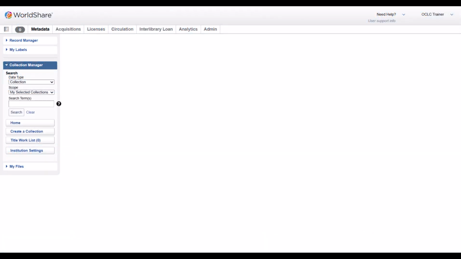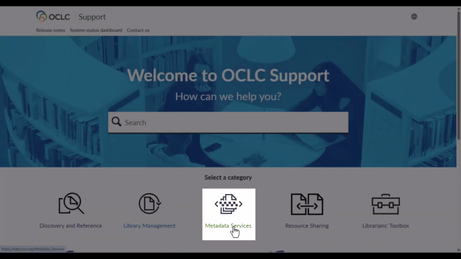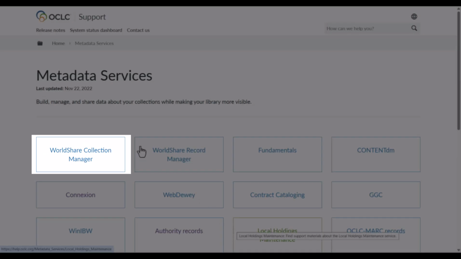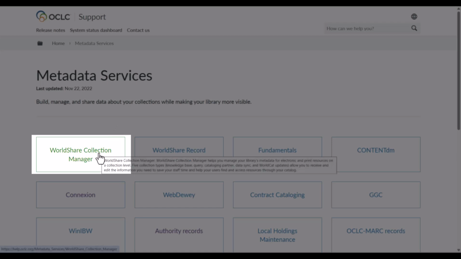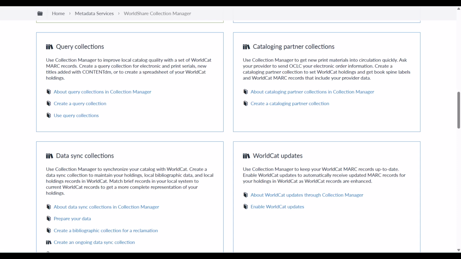To access our help site from the WorldShare interface, click the drop-down arrow next to Need Help in the top right corner. Select General Help. Click Metadata Services, then WorldShare Collection Manager. Scroll down to find help with cataloging partner collections.